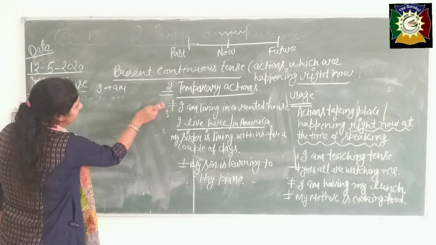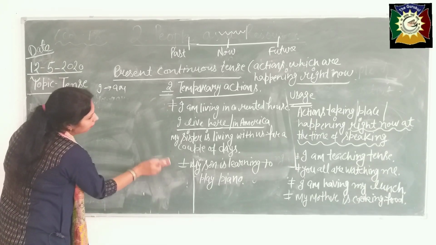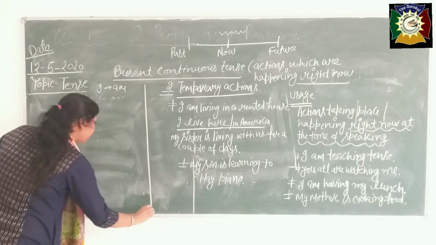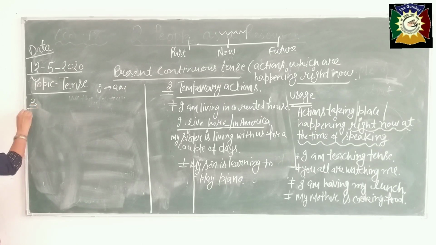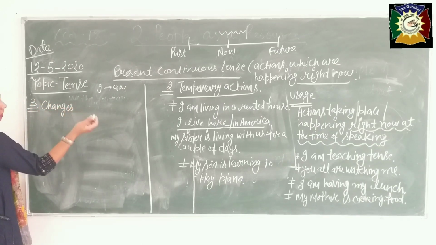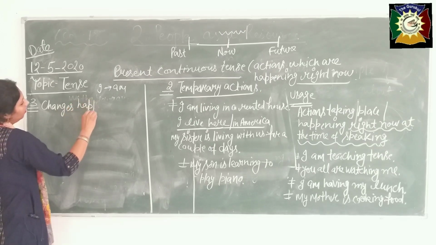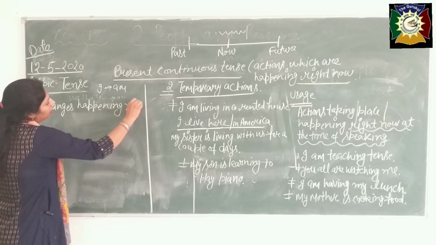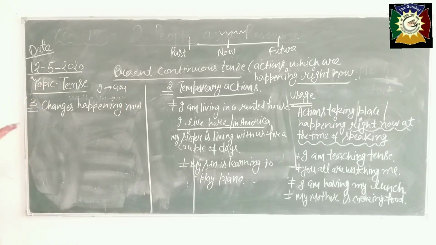See, you can write in your notebook. Third function, third use of this, changes happening now, okay. The changes whatever are coming, okay beta.